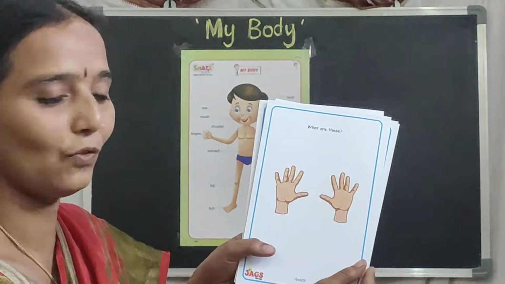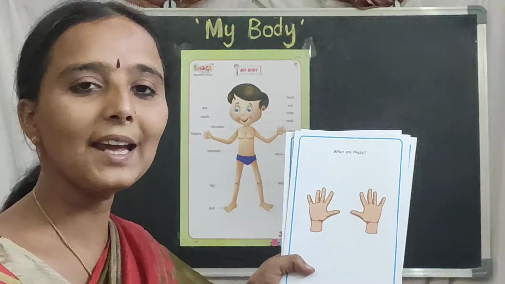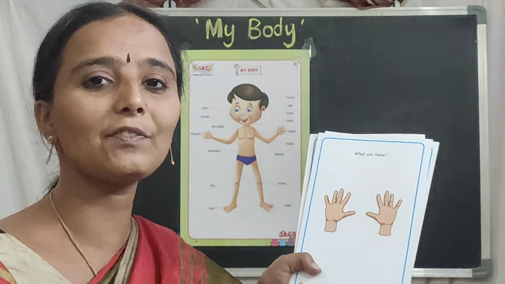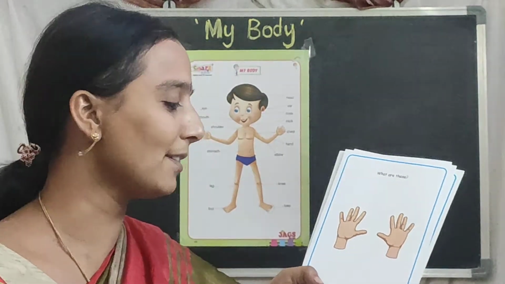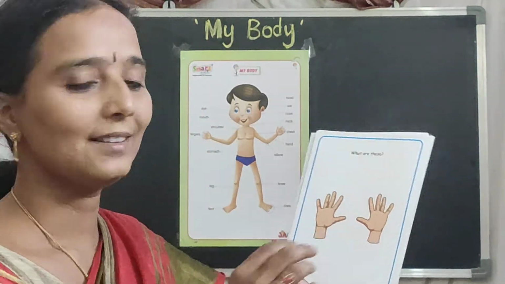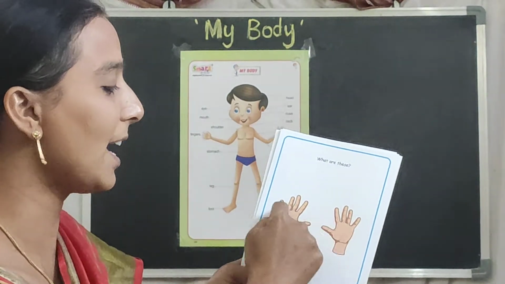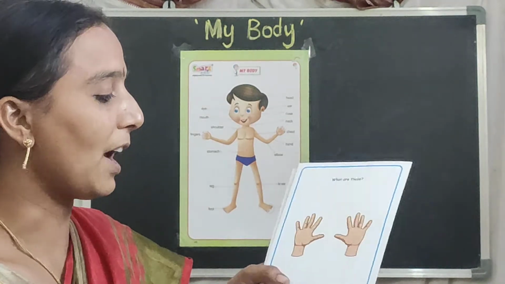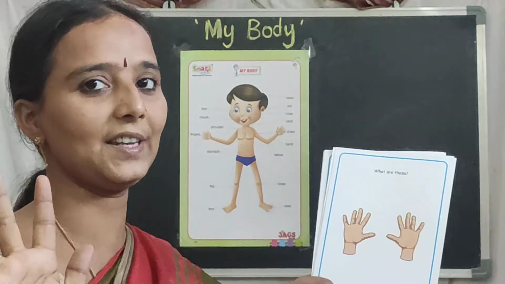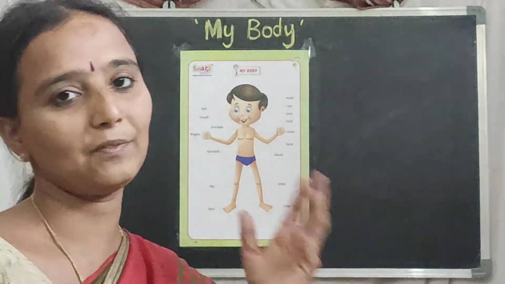Look here, children, what are these? These are hands. How many hands do we have? We have 2 hands. So, what is the use of our hands, children? Yes, tell me. Yes, we can write, we can eat, we can draw, we can color with a hand. And what are these? These are fingers. 5 fingers in one hand and 5 fingers in another hand. Totally 10 fingers. These are some of the body parts.